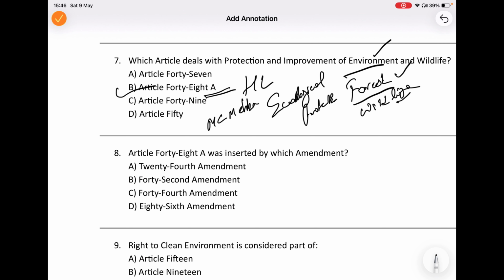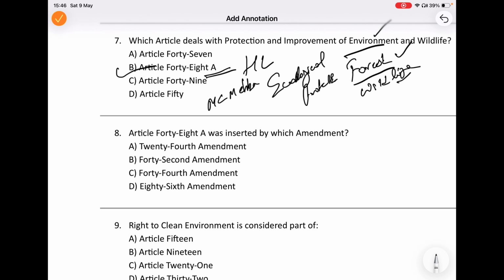So which amendment inserted Article 48A? Many students get confused with amendment questions because there are many constitutional amendments. But for the judiciary exams, some amendments are very important. One among them is the 42nd one. This amendment is famously called the mini constitution of India because it brought many major constitutional changes.